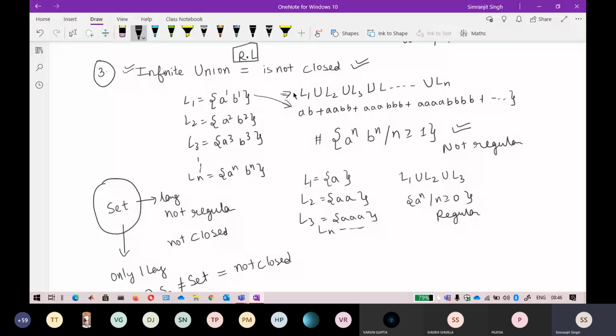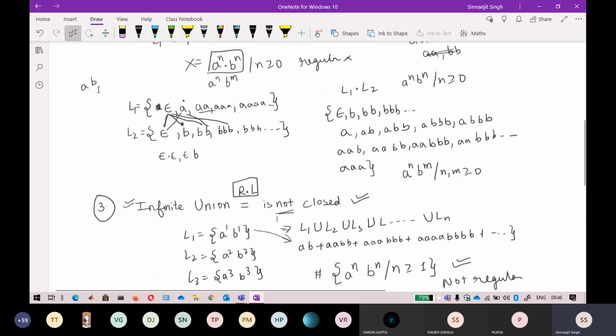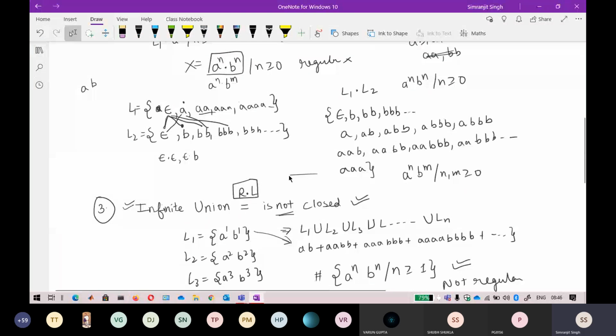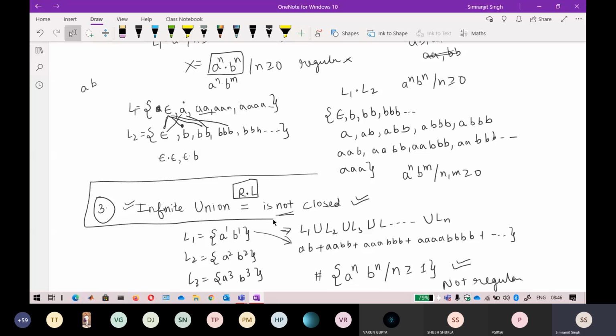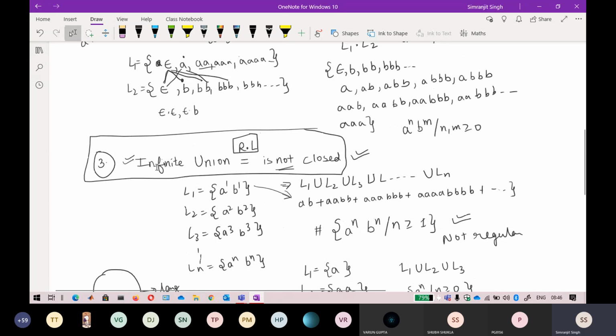If you are able to find only one property that disproves your theory, you can directly say that it is not closed. That is the one main point to remember. So this thing is an exception. I don't think you will find it in any books whether any regular language is closed under an infinite union or not. That is a very important point.